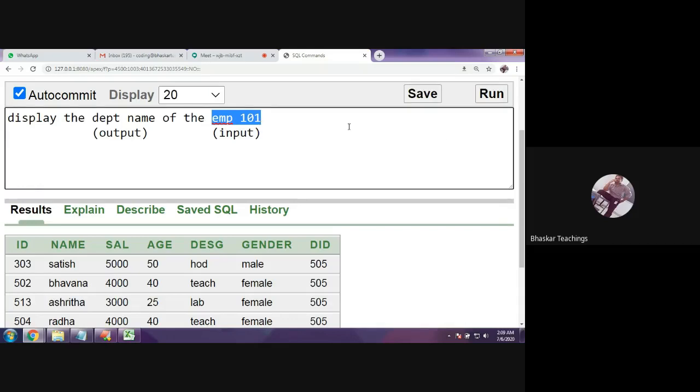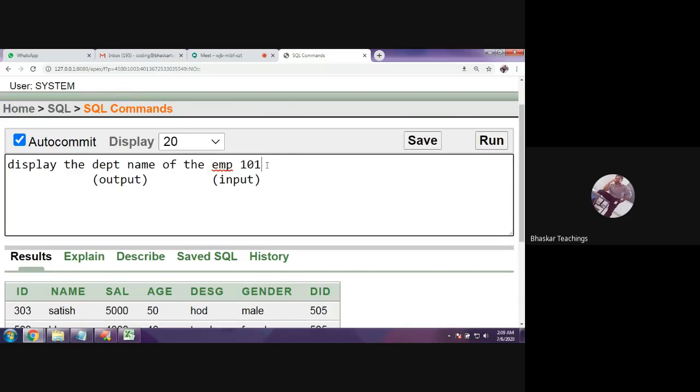Okay, do we have any 101? We shall see that. So the question is, we need to find the details of employee 101. Details means which details? I want to know the department name he belongs to. So get the department ID. Suppose the employee's department is 303. So for the employee, get the department ID. You get this data from the inner query and give that as input to the outer query.